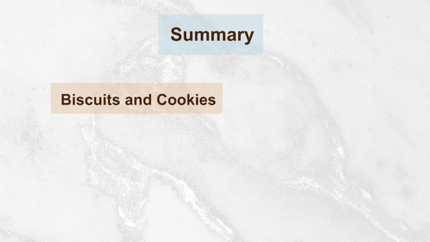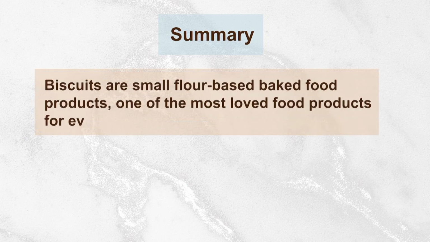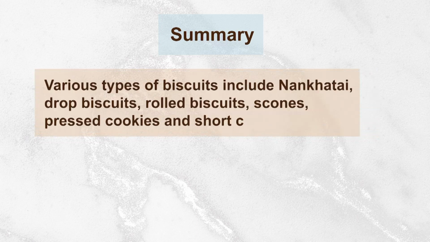Biscuits and cookies. Biscuits are small, flour-based baked food products, one of the most loved food products for every age group. Various types of biscuits include naan khatai, drop biscuit, rolled biscuit, scones, pressed cookies and shortcakes.